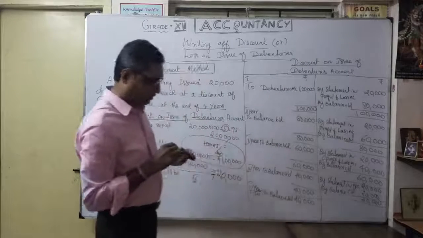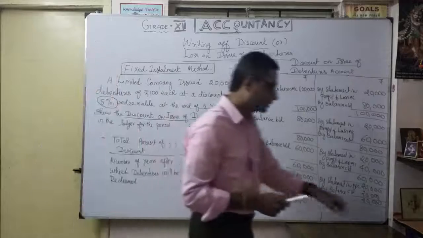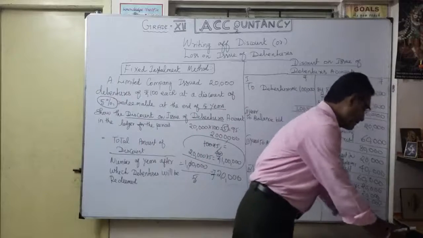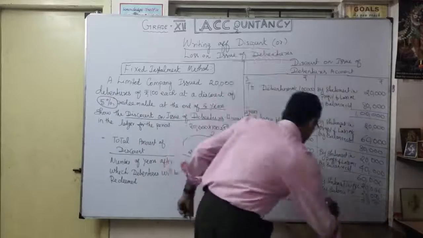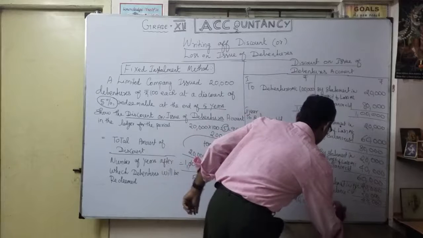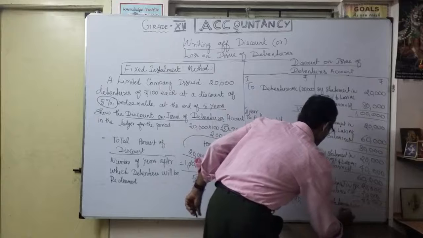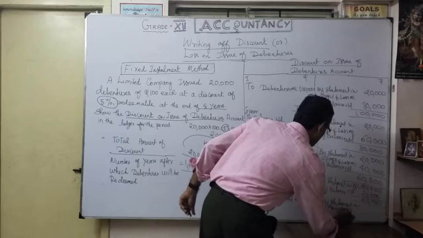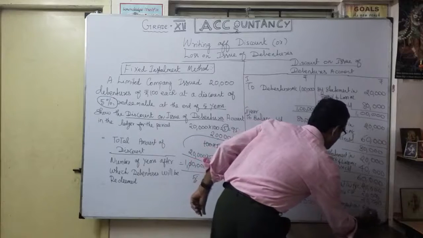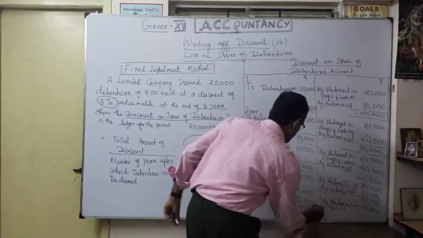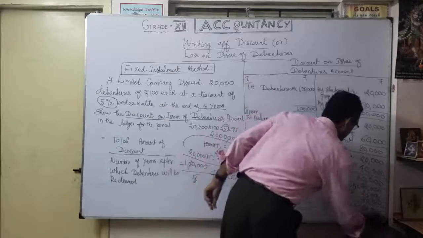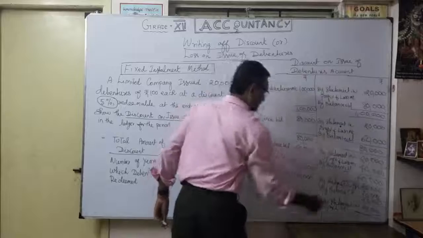Okay, so naturally I am going to write off that 20,000 in the fifth year. So by statement of profit and loss account 20,000. So finally my discount on issue of debenture is nil.